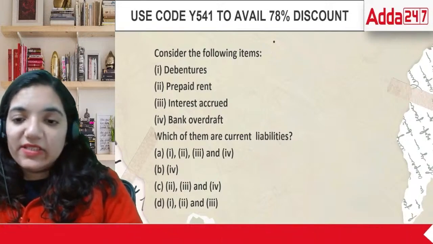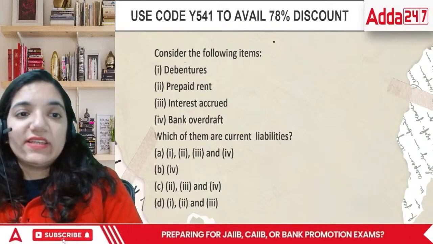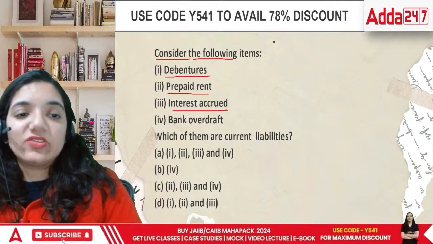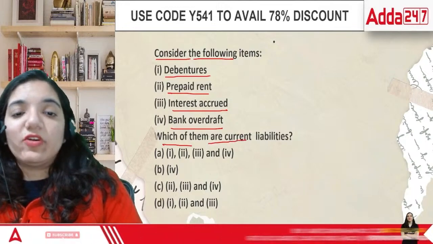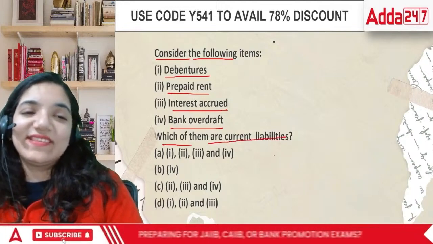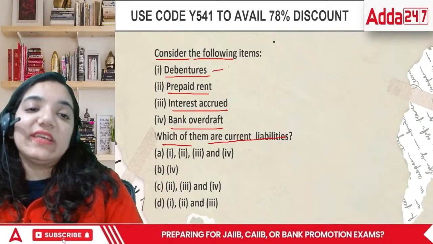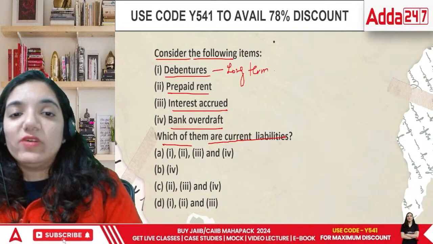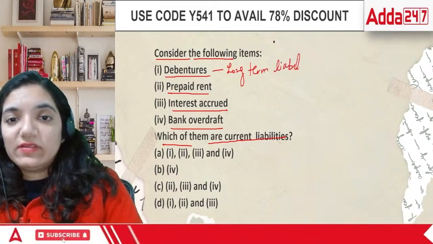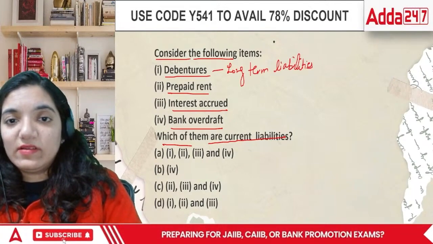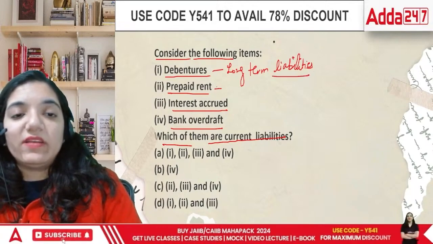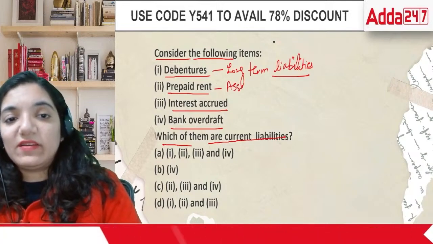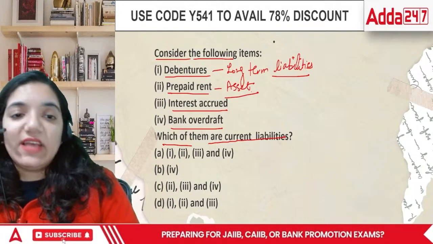Okay. Here comes the next question. It says, consider the following items: debentures, prepaid rent, interest accrued, or bank OD. Which of the following are current liabilities? When we talk about debentures, it's a long-term liability. Liabilities means the funds that we owe to others. Then we have prepaid rent. Prepaid rent is stated as an asset because we have paid in advance, so that makes it our asset.